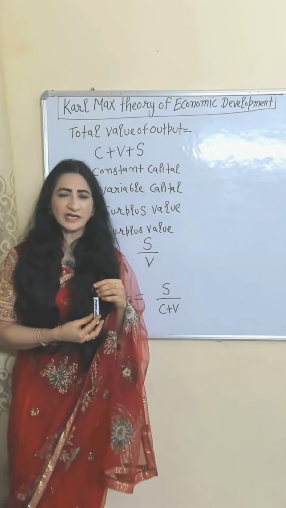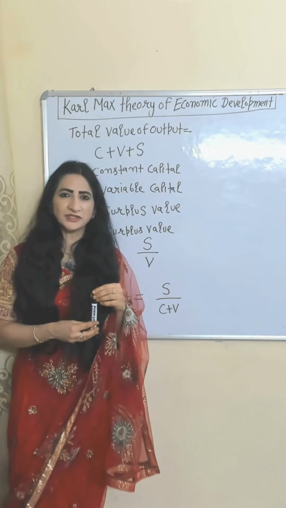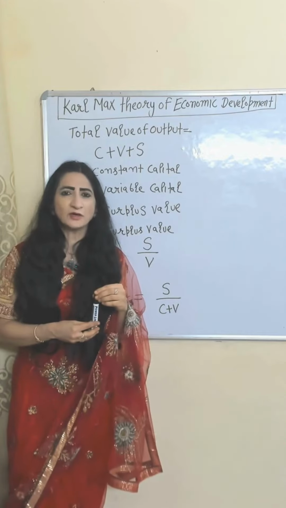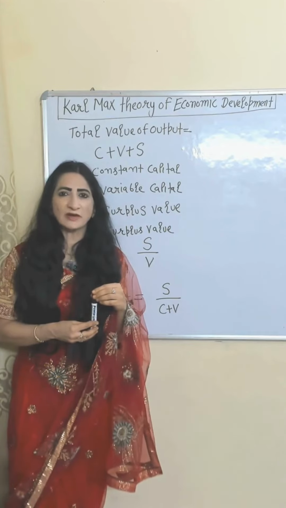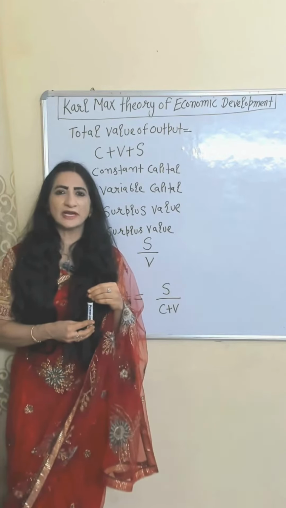Karl Marx gave this theory in his famous book named Das Kapital. According to this theory, production generates value. Value is mainly generated by labor. Value which is generated by labor is called surplus value. The surplus value is the profit of the capitalist. With this profit, the capitalist accumulates capital.